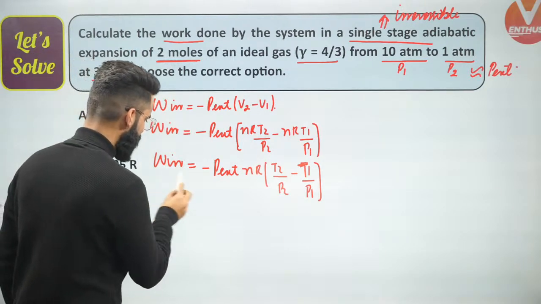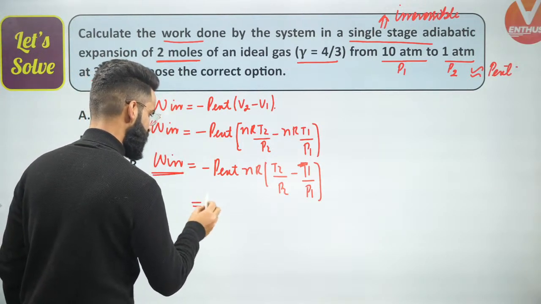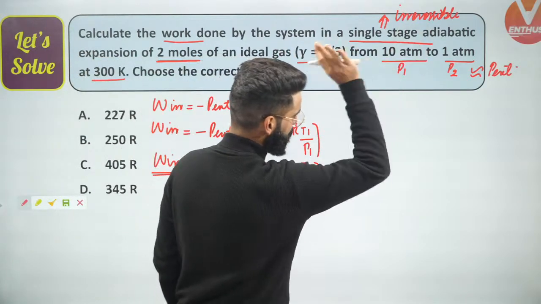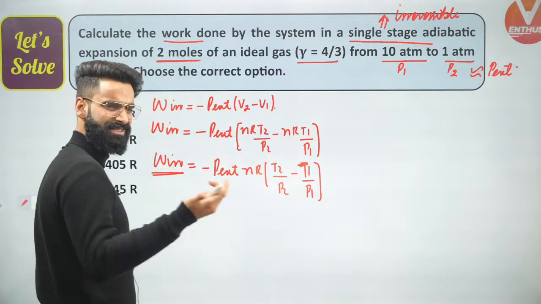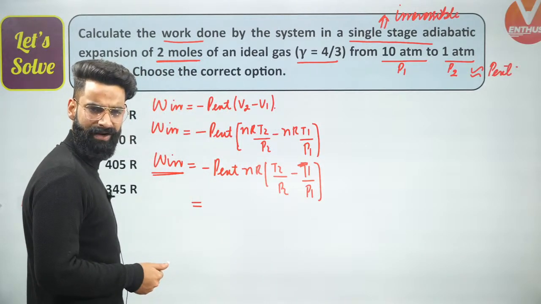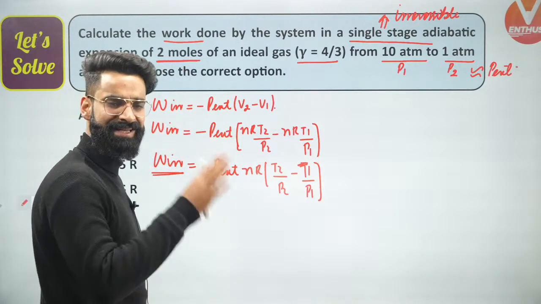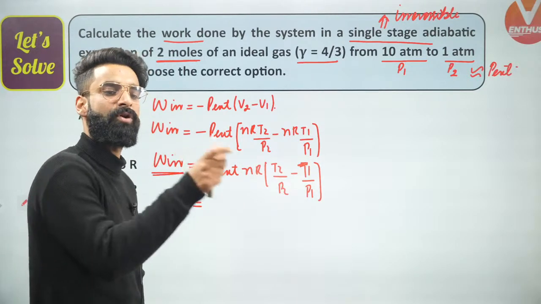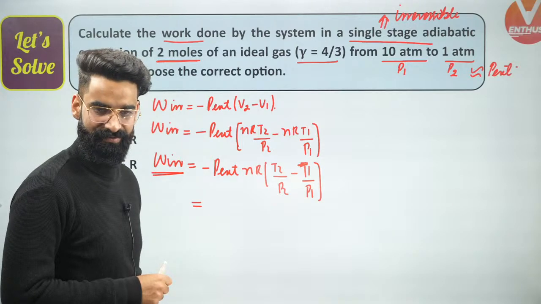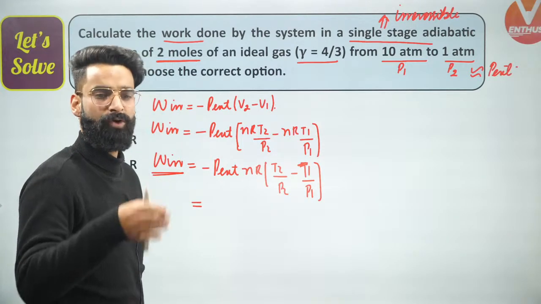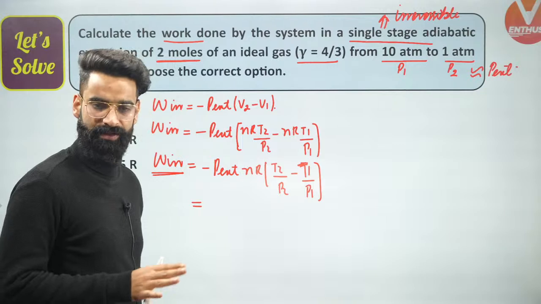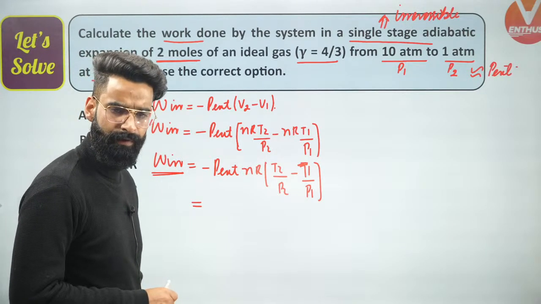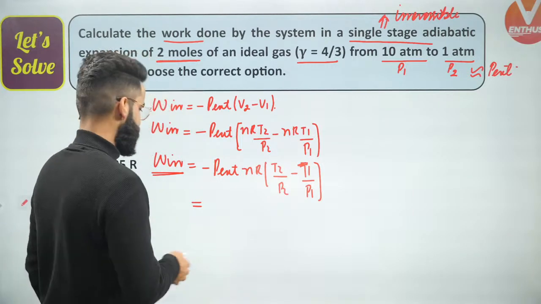Since we need to calculate the work done in the irreversible process, it's going to be minus P external. As I told you, whatever is going to be the final pressure of the gas, you have to take that as the P external, which we have discussed in the actual sessions as well, right? Single stage expansion is also called irreversible. Irreversible is also called single stage expansion. Single stage expansion or compression is done irreversibly, right? Okay.